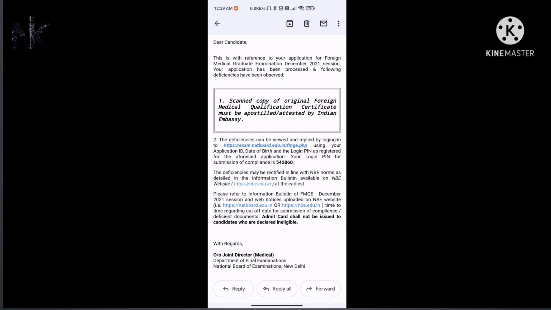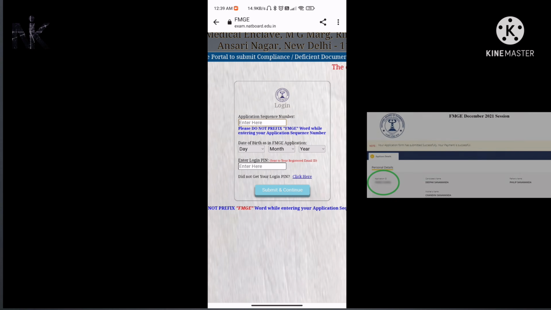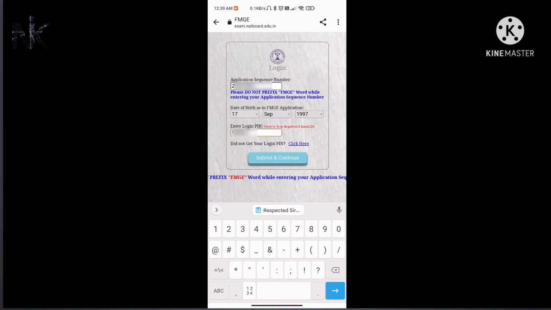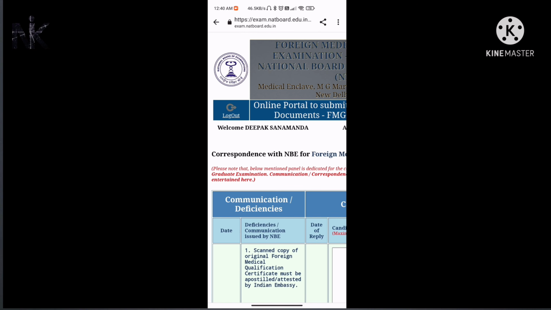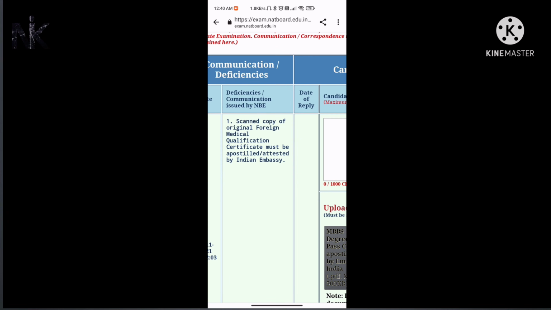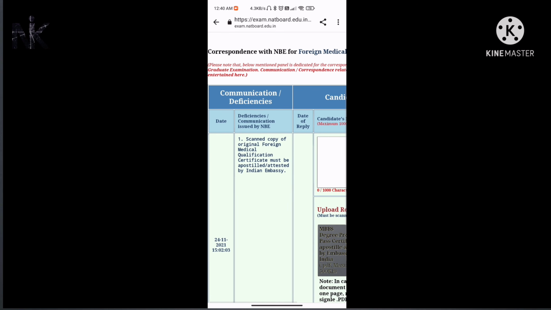Just click on the link. After that this page comes, and as I already told you, the application ID, you will get in the application form in the left corner. So enter the date of birth and the PIN. After that, submit and continue. This page opens here. They already asked him to submit the apostille because he has only one deficiency in his application, and check yours, or else they already mentioned it in the email. Check the email, read it properly.